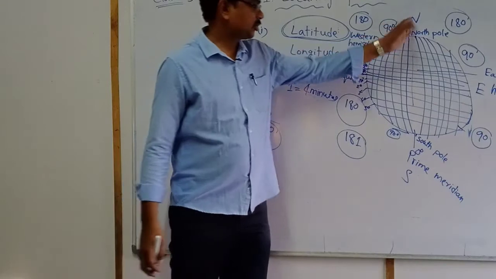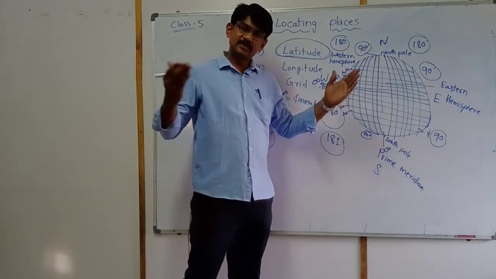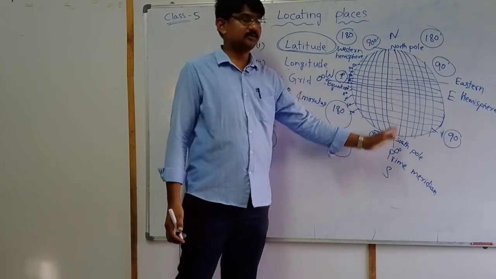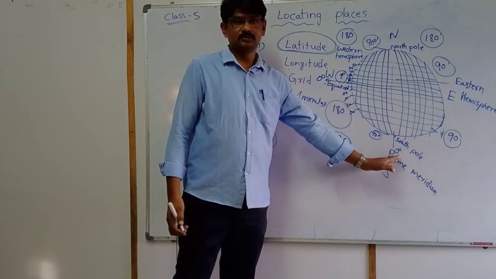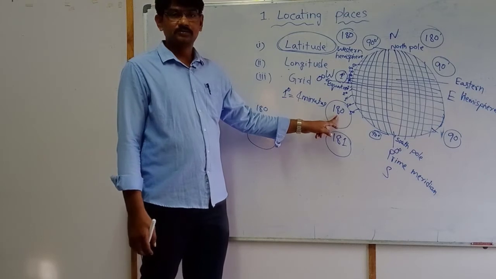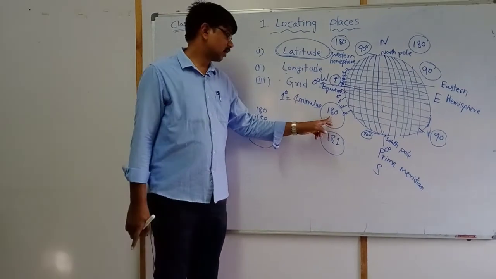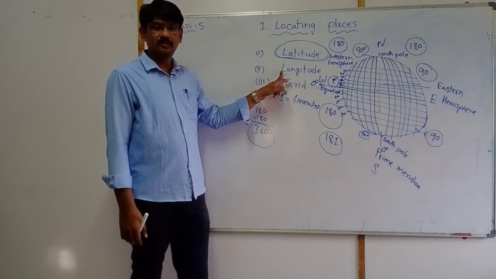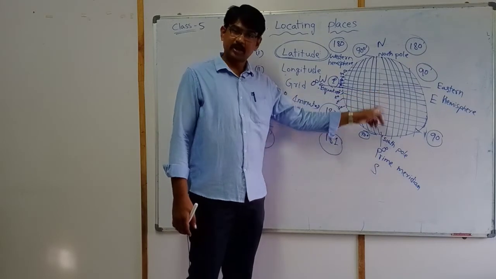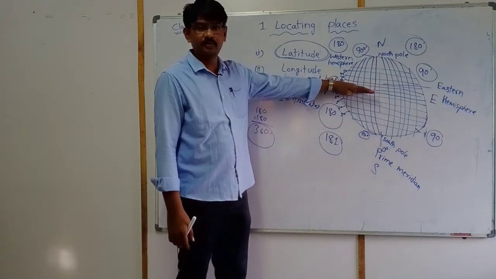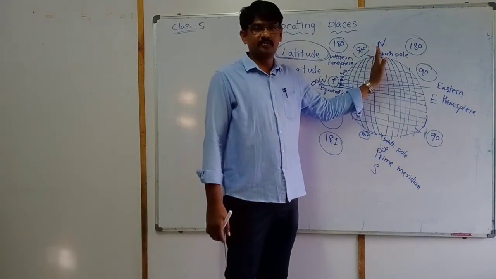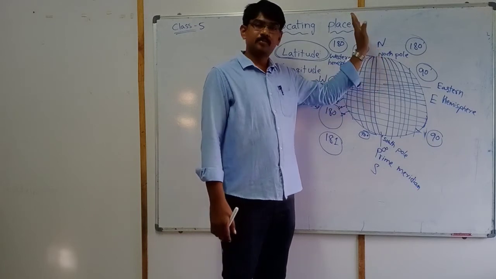Okay, this prime meridian is combined for eastern longitudes and western longitudes. It is the center point. How many latitudes are there in total? 180, excluding the equator. How many total longitudes are there? 360, also excluding the prime meridian. The center point of latitudes is the equator. The central point of longitudes is the prime meridian.